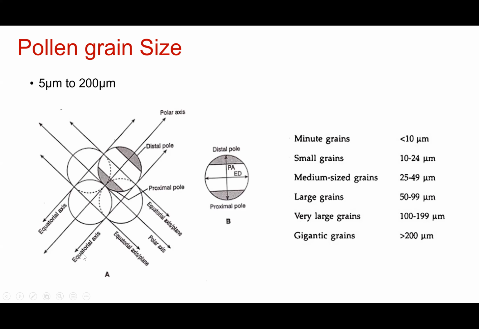Depending on the size of these pollen grains, they can be termed as minute, small, medium, large, very large, or gigantic. If they are less than 10 micrometers in size, they are minute. If they are 10 to 24, they are small. 25 to 49, medium. In this way, they have set certain parameters to call them minute, small, medium, large, very large, or gigantic pollen grains.